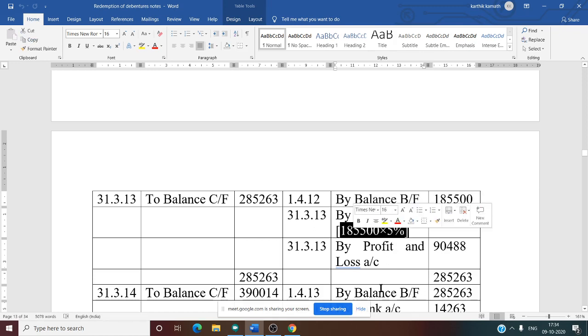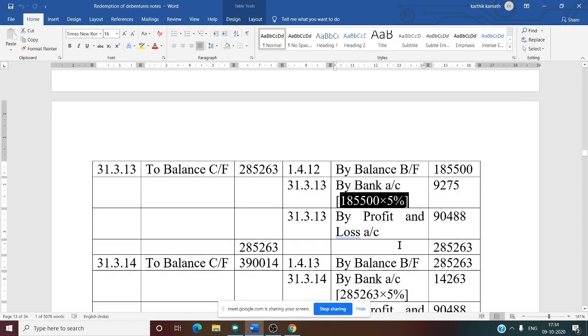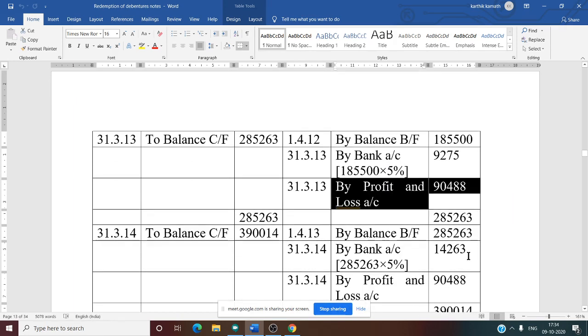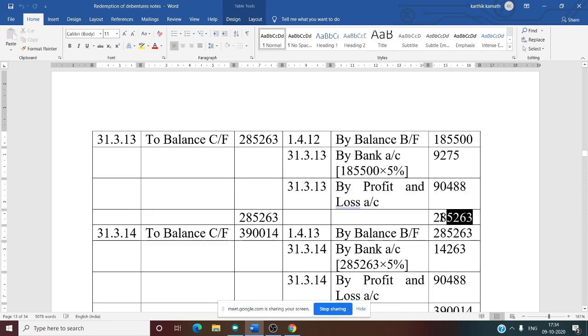On that, take 5%, that is 9,275. Then for every year there is the appropriation by profit and loss account 90,488. So total of the third year is 2,85,263. No other entry.